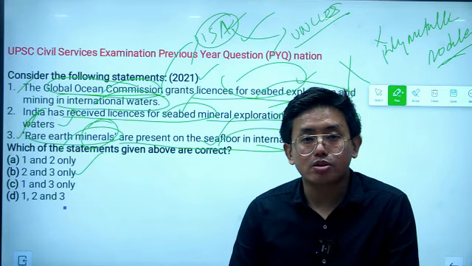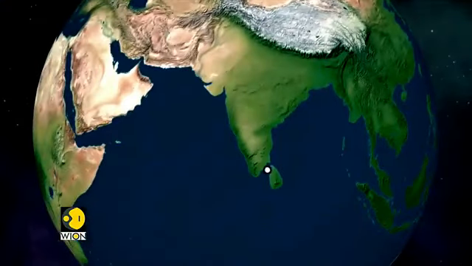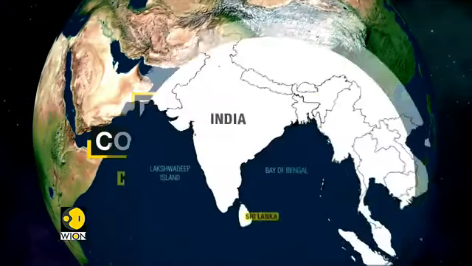Now moving on to the next topic of discussion for today. An island has become the center of conflict between India and Sri Lanka. The island in focus is Katchatheevu Island. The issue began in pre-independence India. To date, it has not been resolved between the two South Asian nations. So where is this island?